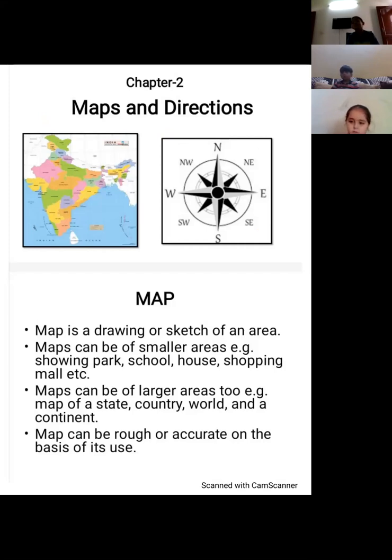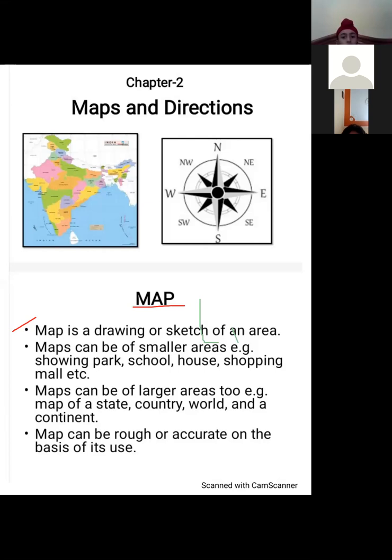Now, general features of a map. Please pay attention. A map is a drawing or sketch of an area. A map can be of a small area. There can be a map of just a school or your house or a shopping mall. You all go to malls like Elante Mall, and when you go to these malls, children, you observe that on every floor there is a map that tells you on which floor different shops are located. So maps basically guide us and direct us to our destination.